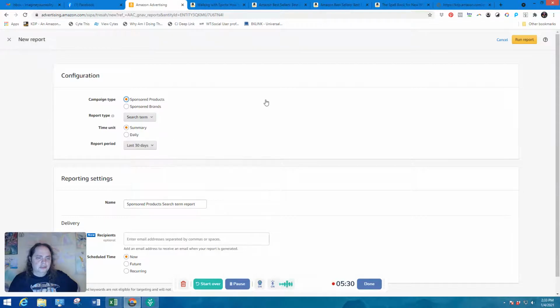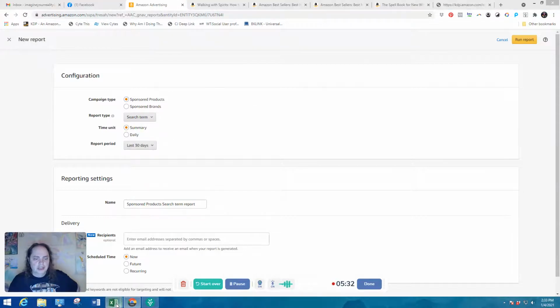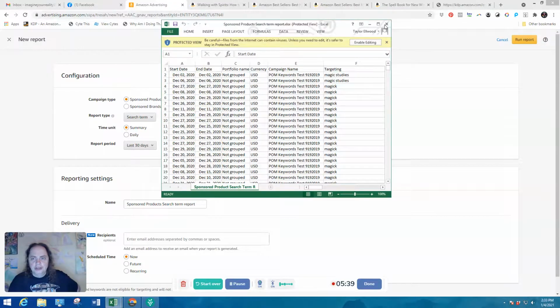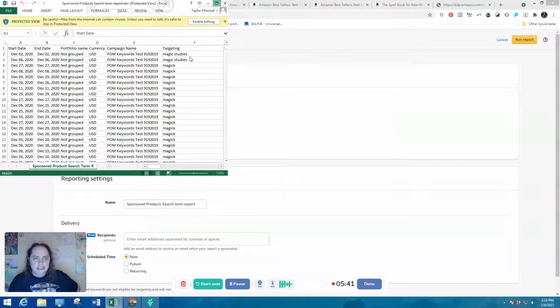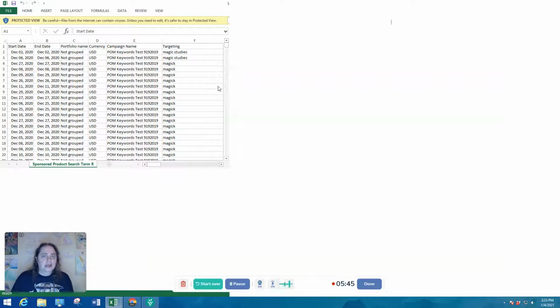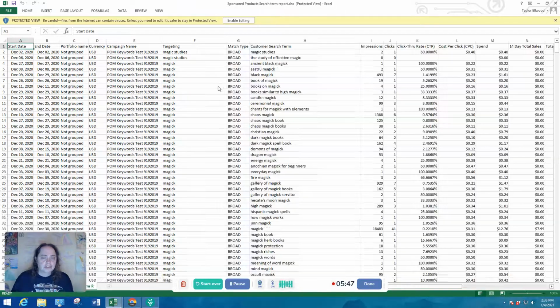What I do is I do it by search term because that's what I'm really interested in. And I'm going to show you here. Here's the actual spreadsheet that pulls up. This is the one that I did at the end of the month. I recommend doing this at the end of each month. It's not something I've always done as much as I should have, so I'm just going to call myself on that.